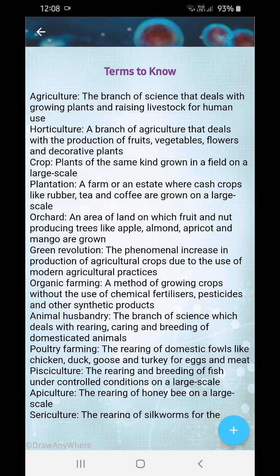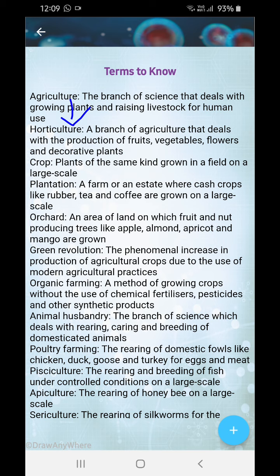Agriculture, the branch of science that deals with the growing of plants and raising livestock for human use. Horticulture. Now, one type of agriculture is known as horticulture. Okay, the branch of agriculture that deals with the production of fruits, vegetables, flowers, and decorative plants. Okay, next, crop. Plants of the same kind grown in a field on a large scale. They are known as crops.